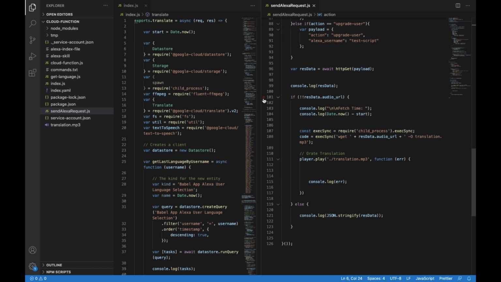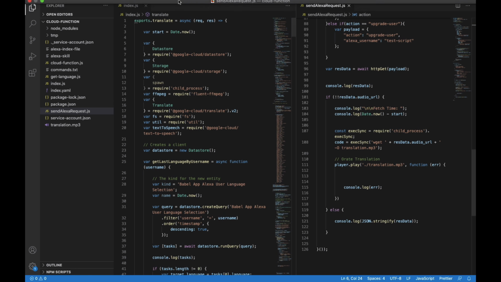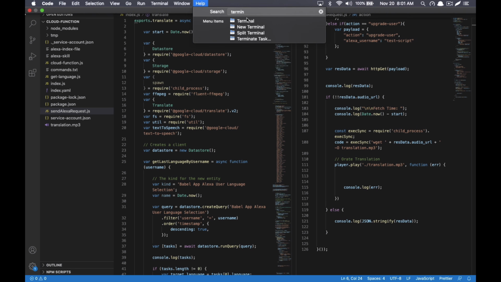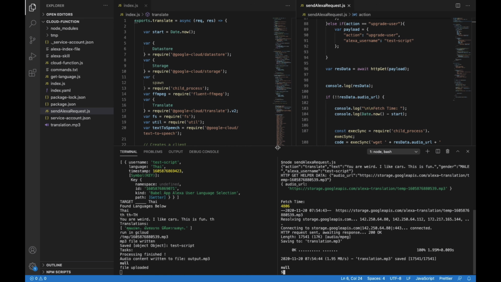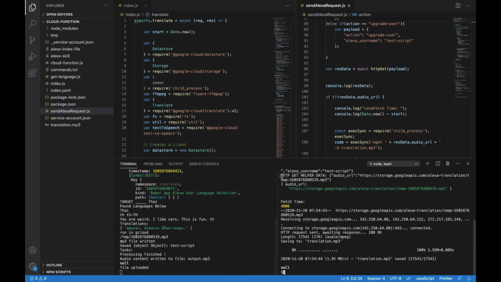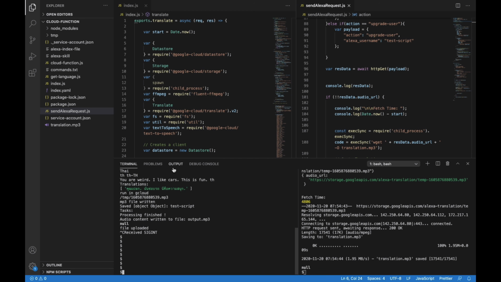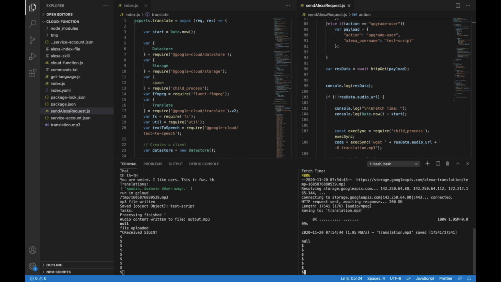One thing we can do, which is kind of cool, is open up terminals right in VS Code. If I click terminal, specifically we want two terminals. We want one to stand up the Cloud Function, and then another to execute our send Alexa request script and interface with that Cloud Function.